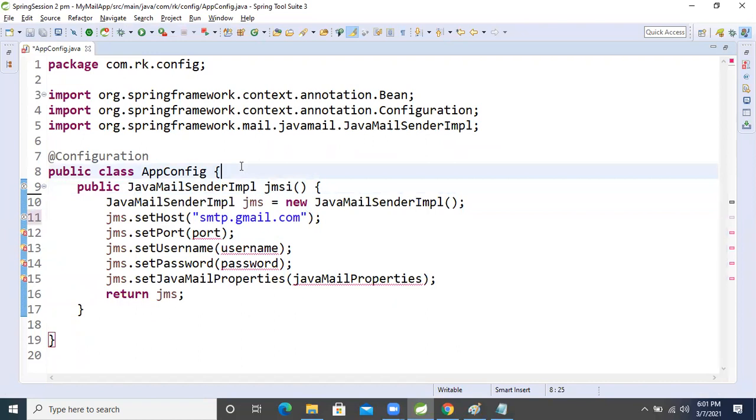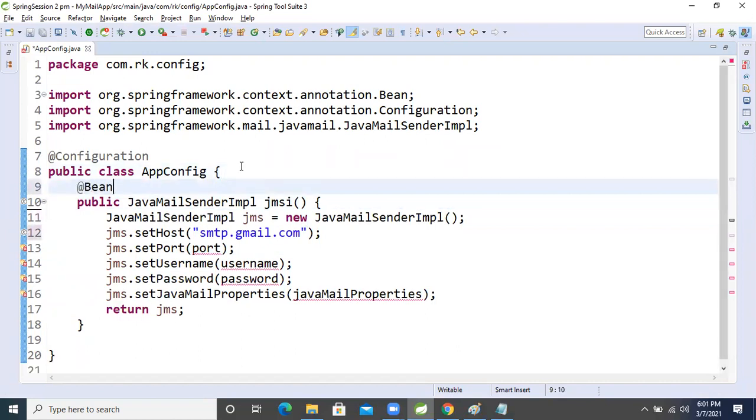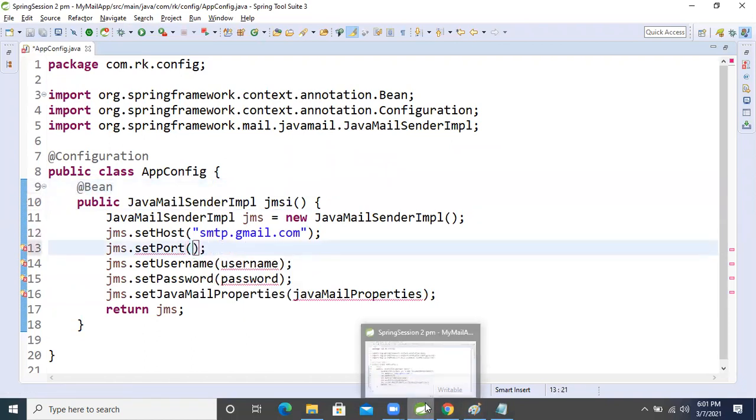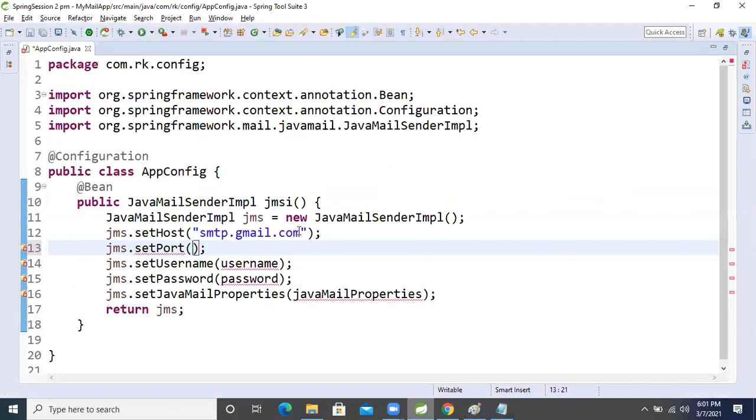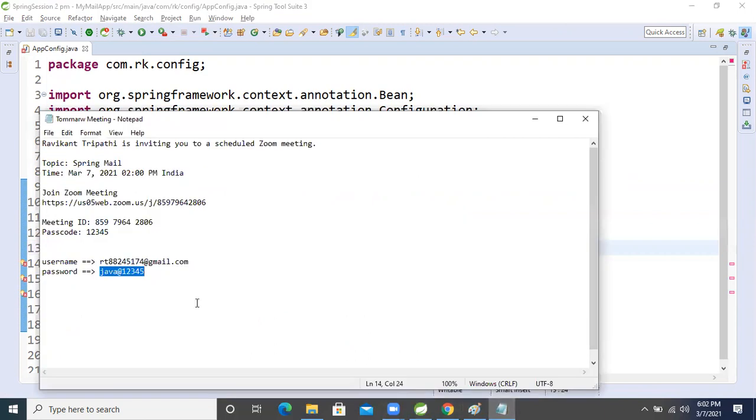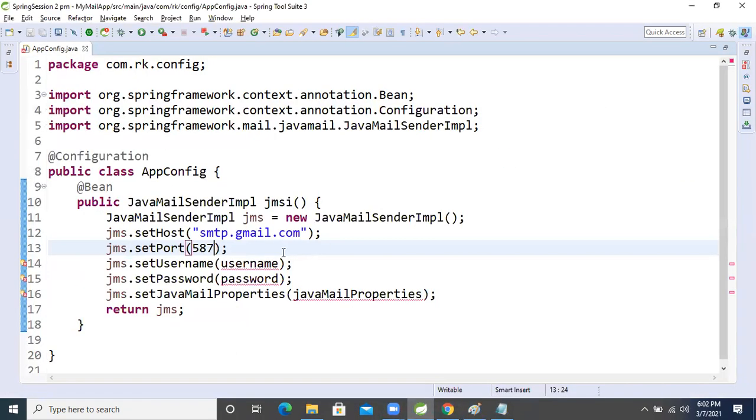Okay, here at the @Bean. Port number is what we search from the internet: port number 587. Our Gmail is running on port 587. Now my username is this one, rt88 something, my Gmail account. That username I'm giving here.